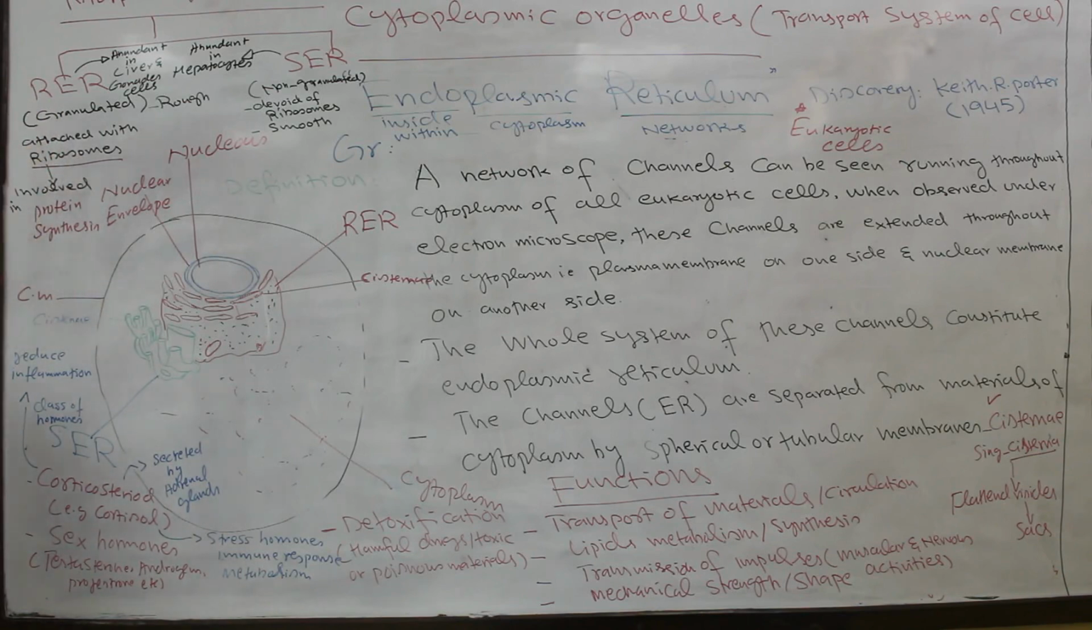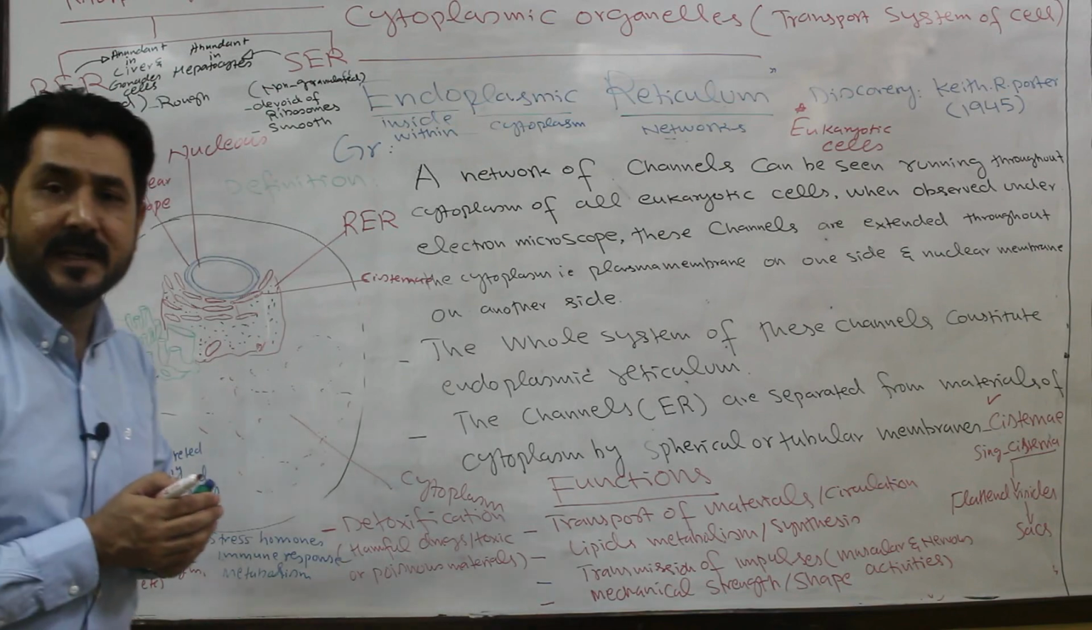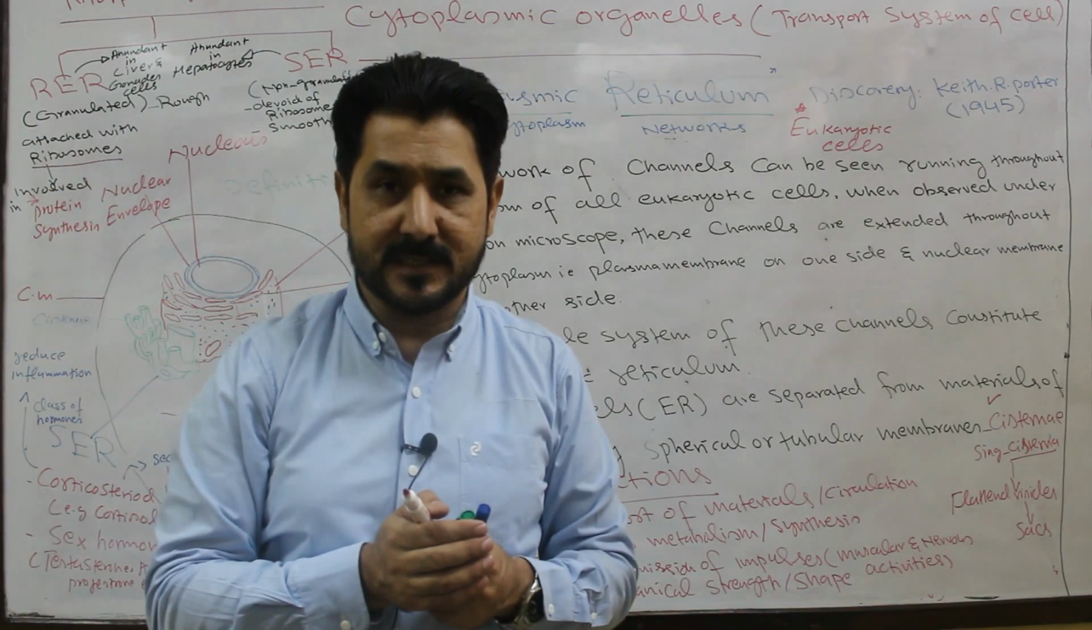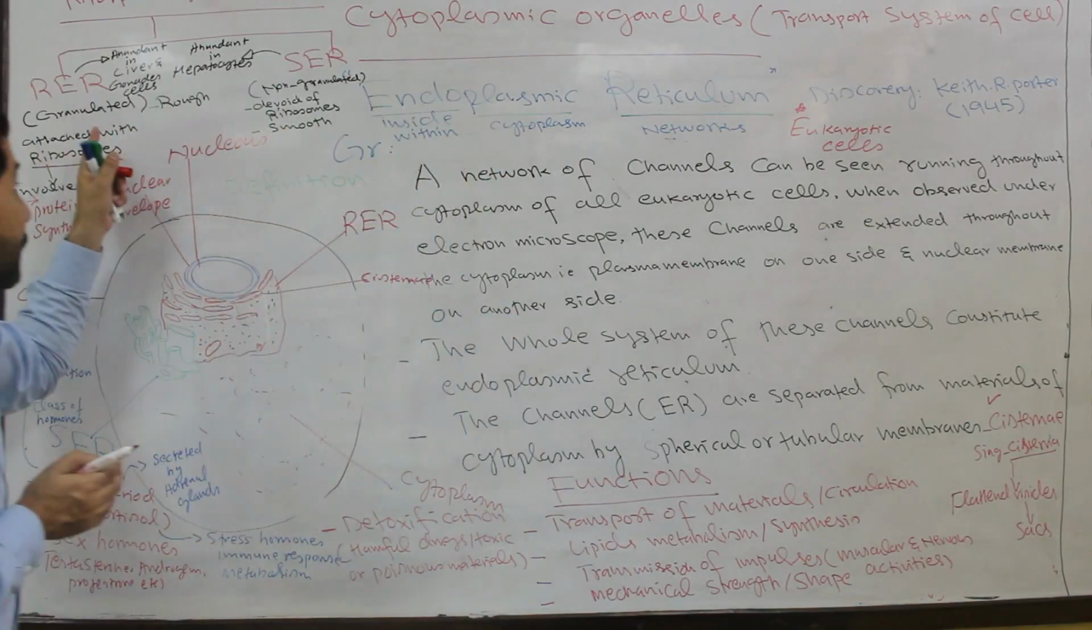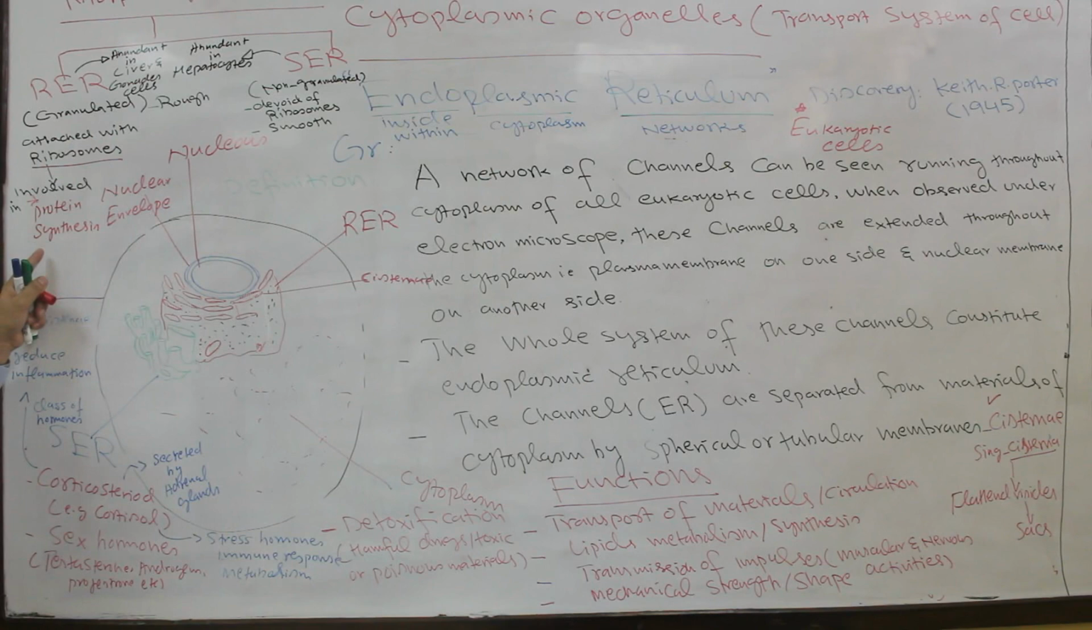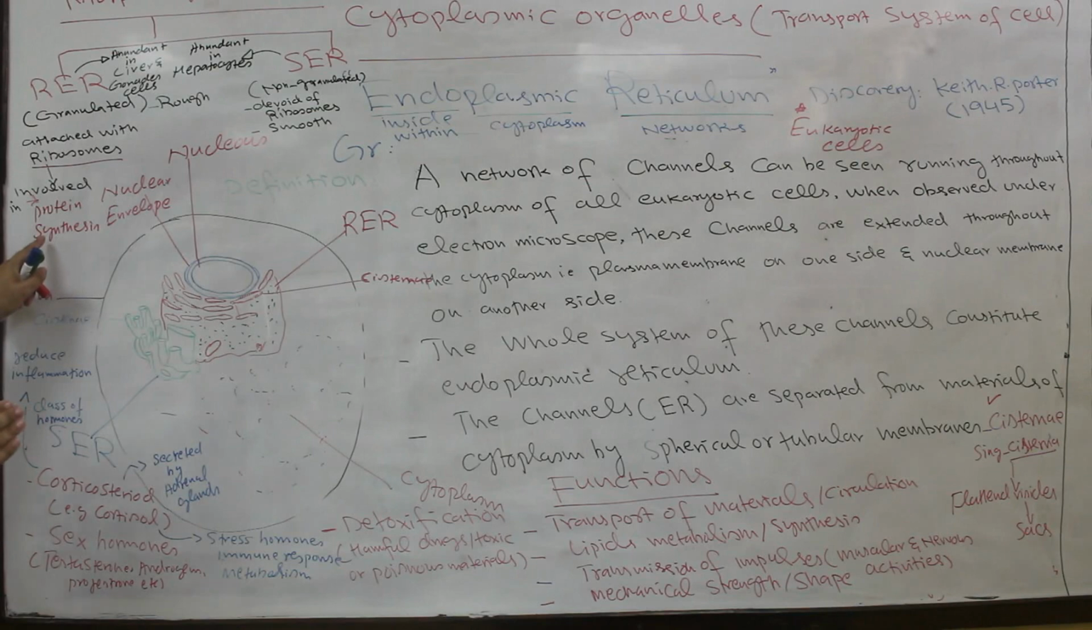Because of the attachment of ribosomes, rough endoplasmic reticulum is directly involved in protein synthesis. The main function of the rough endoplasmic reticulum is protein synthesis, as ribosomes are regarded as the factory of protein synthesis. So rough endoplasmic reticulum is mainly involved in the synthesis of protein, not by its own virtue, but because of the attachment of what? Ribosomes.